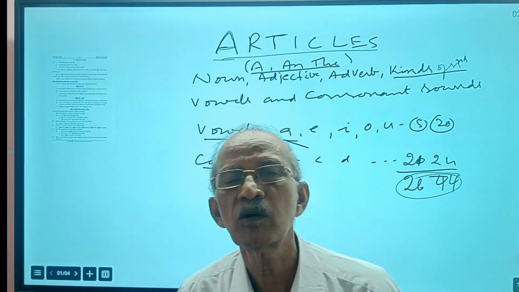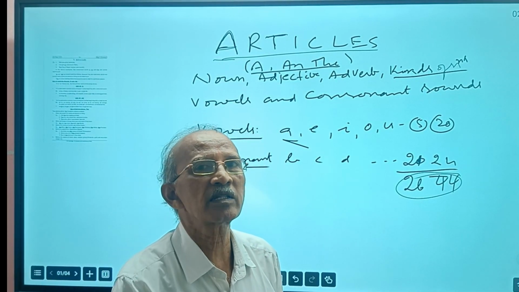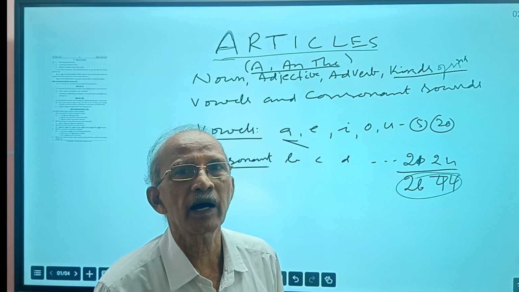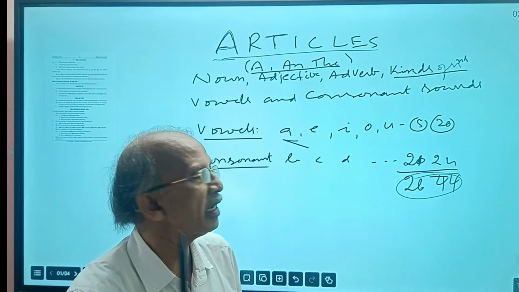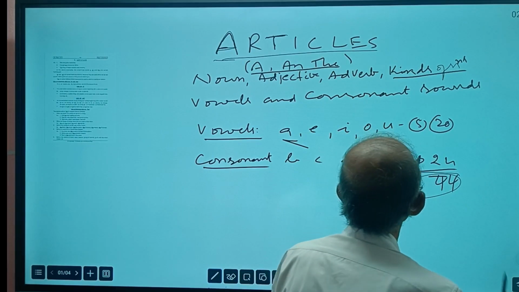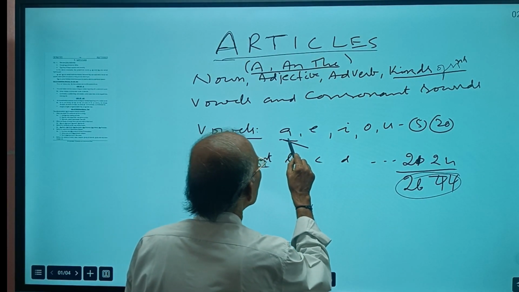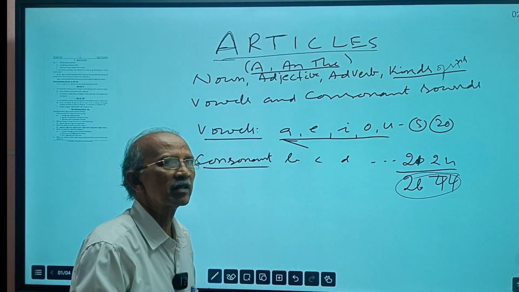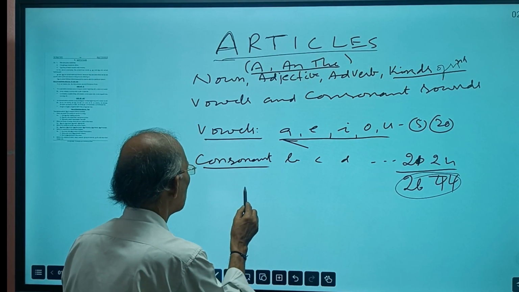Whereas in Telugu, each letter gives only one sound, from A to Ammaha, Ka to Kshara. In English, that's not the case; each vowel gives different sounds. Let me show you.